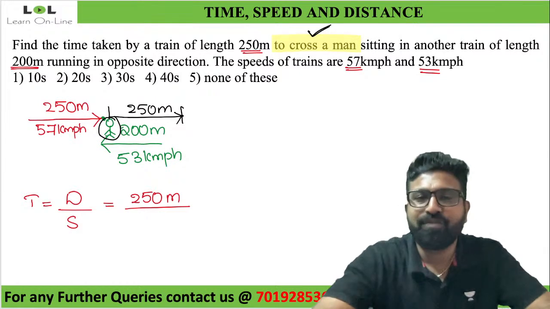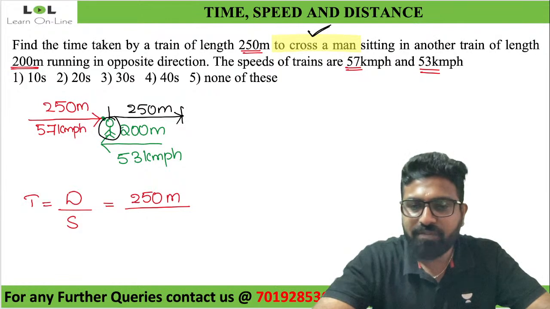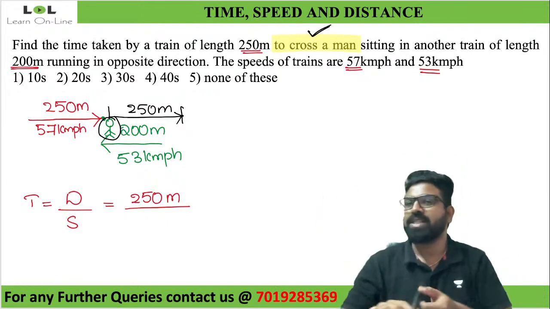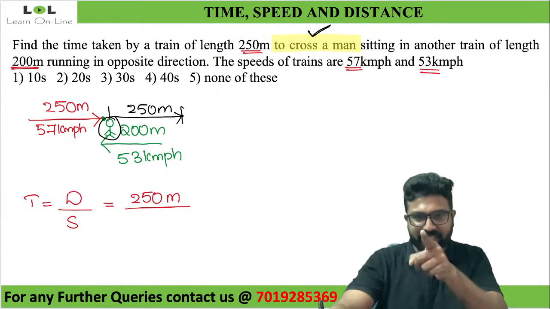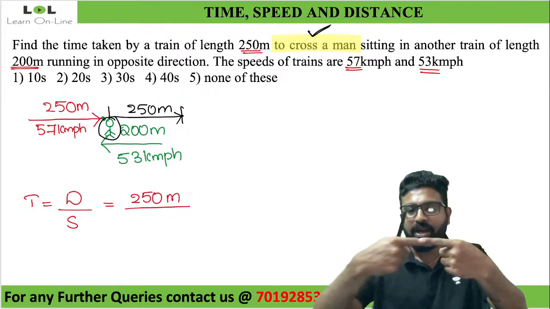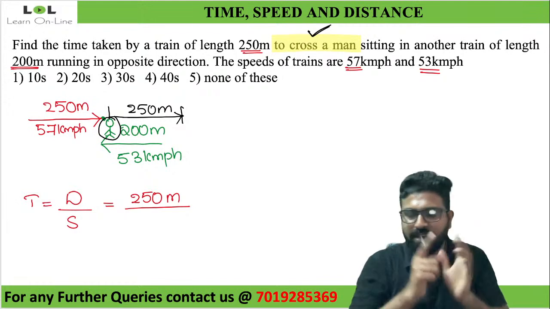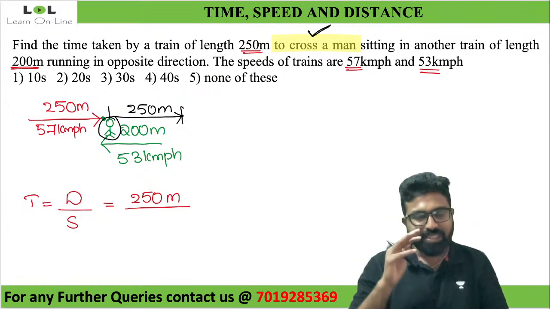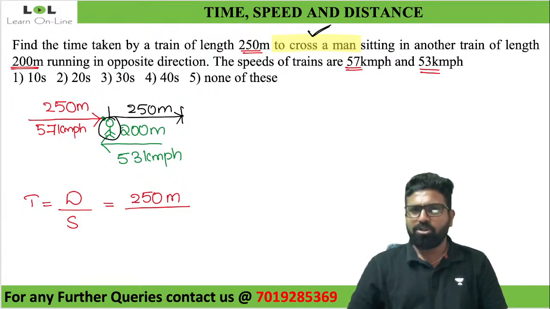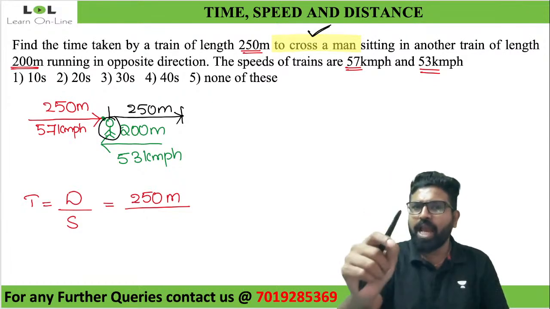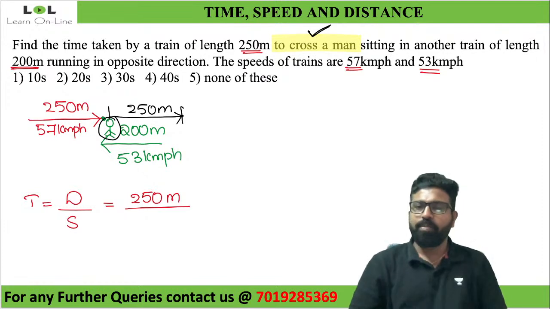This is slightly confusing because they're telling me about a man sitting inside the train. If a train has to cross the man sitting inside it, which means it has to cross itself. Since the train is traveling at 53 km per hour, even that man is traveling at 53 km per hour.